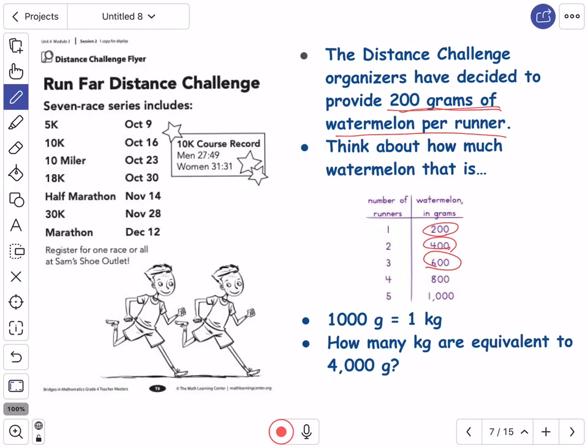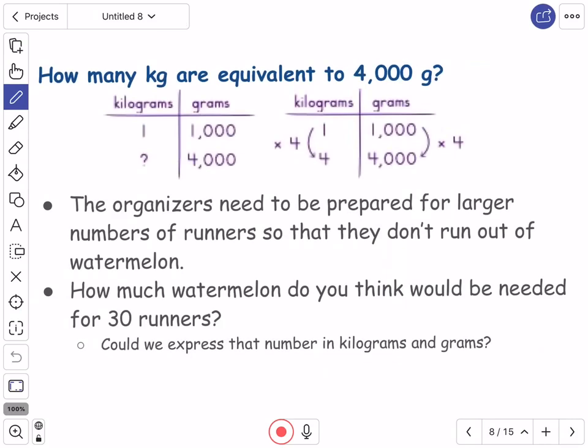like it says right here, right? And if we had 2 runners, that would be 400 grams. If we had 3 runners, that would be 600 grams. Notice that you're multiplying by 200 each time. If you had 4 runners, that would be 800 grams. And if you had 5 runners, that would be 1,000 grams. So 1,000 grams is the same thing as 1 kilogram.